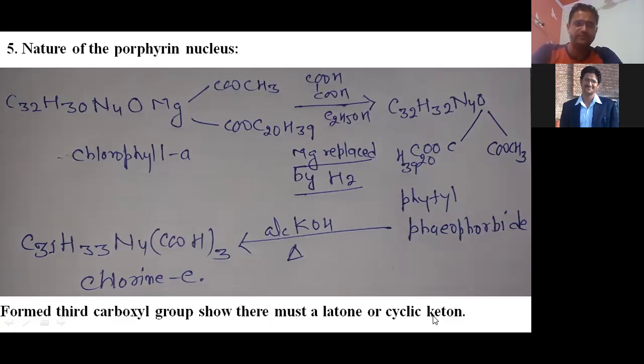It means it confirms there are not only 2 ester groups, but also 1 lactone or cyclic ketone, right? So confirmation of the cyclic ketone comes from this reaction. So there are 2 carboxylic acids and 1 cyclic ketone confirmed from these reactions, right?